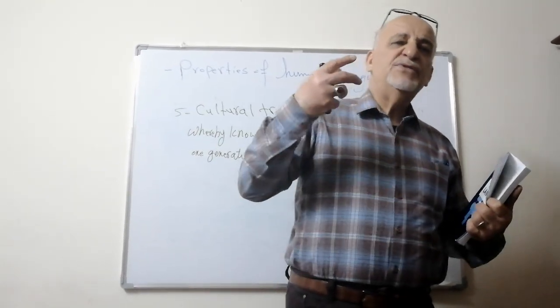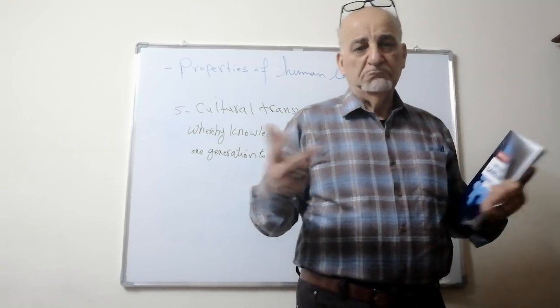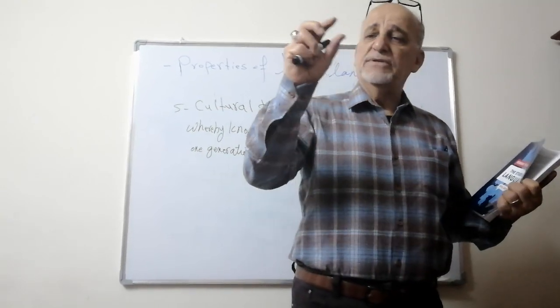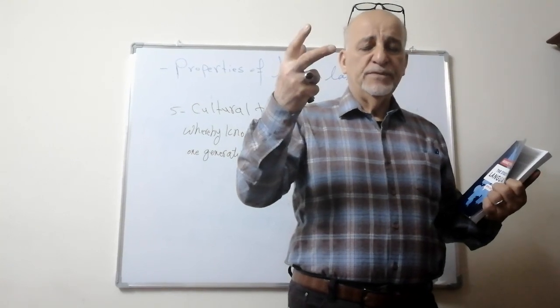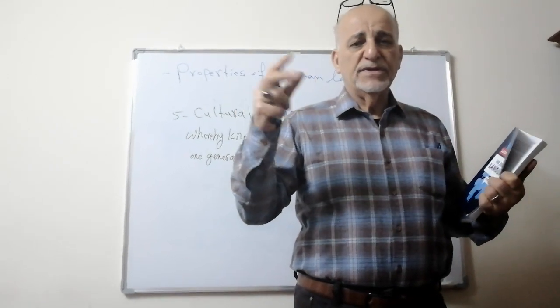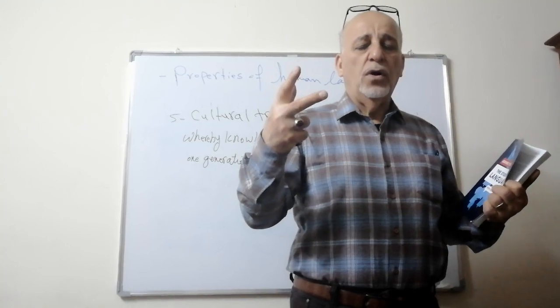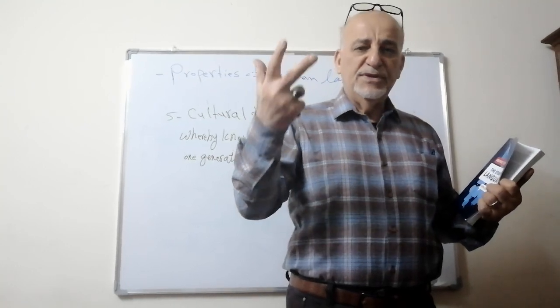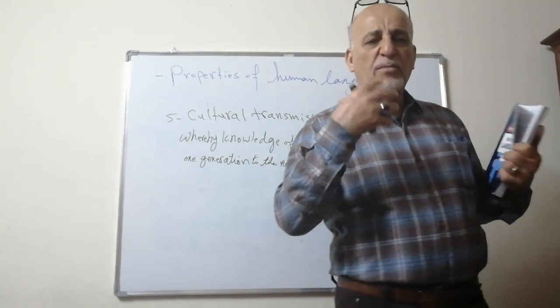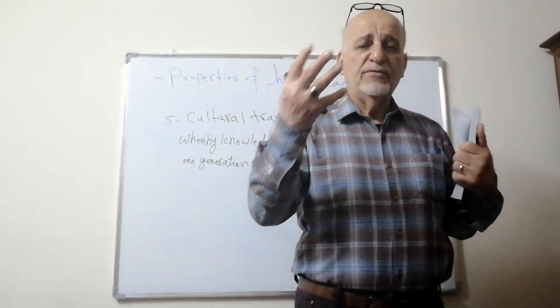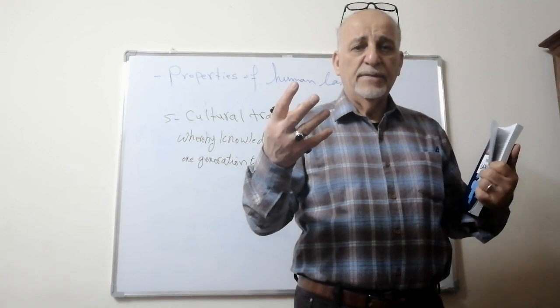We inherit diseases from them. There is a special type of diseases called inherited diseases. We inherit these from our parents, from our fathers and our mothers.